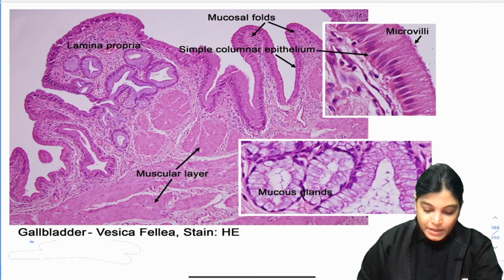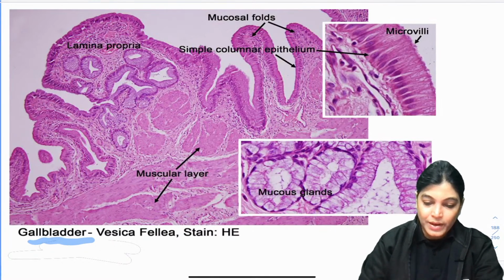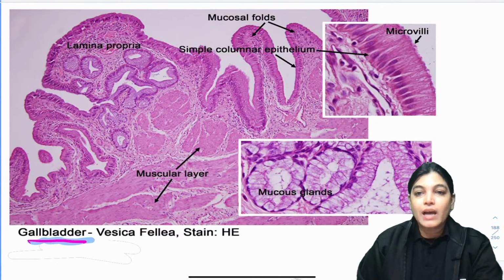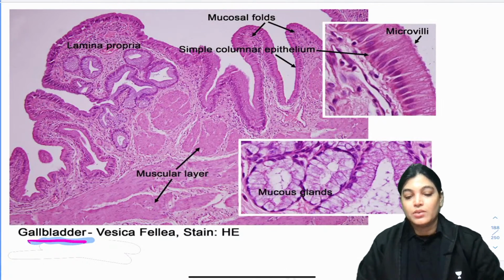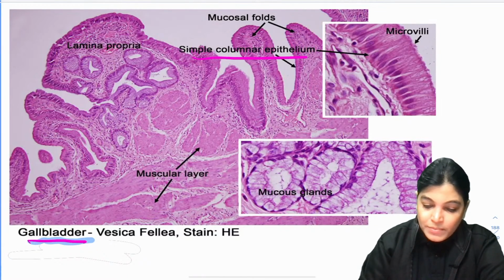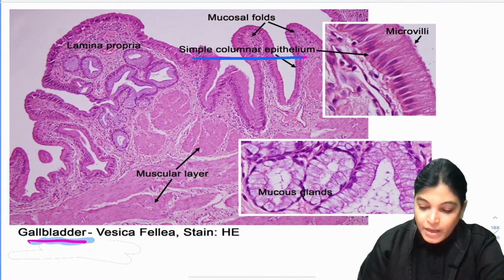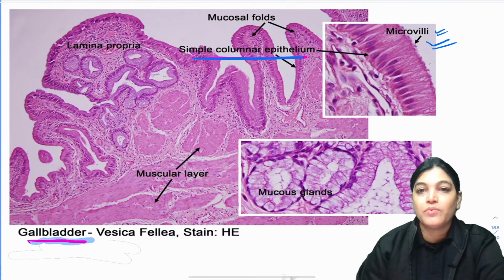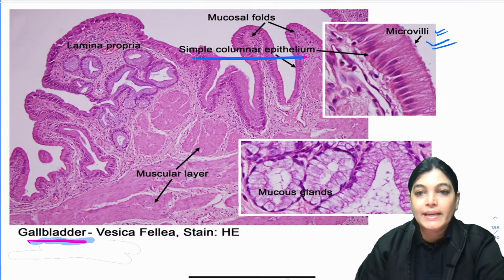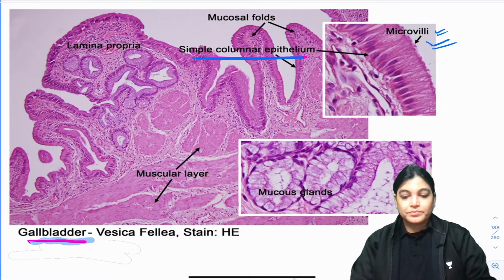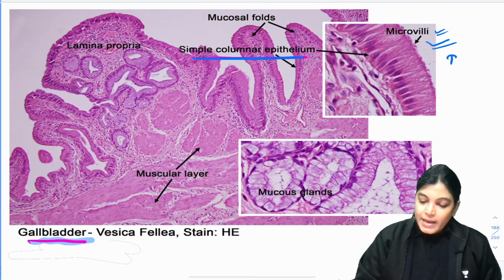So my dear aspirants, if we talk about the gallbladder slide, the key feature is that it has a lining epithelium of simple columnar epithelium. See here, simple columnar epithelium has been written here. But if you see the enlarged view or the high power view, you can see it also has microvilli. The arrangement of microvilli in the epithelium of the gallbladder is irregular. So the proper term used is brush border.